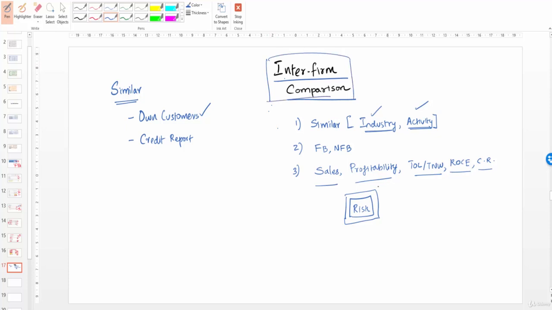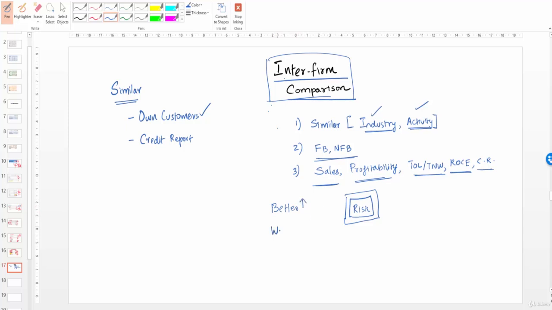And here the key parameters that are looked into are the limits they are enjoying, sales, profitability, TOL/TNW, return on capital employed, and current ratio. So your customer's ratios will be compared with the peer ratios, and if your customer's ratios are better than these ratios, then obviously no further explanation is required.